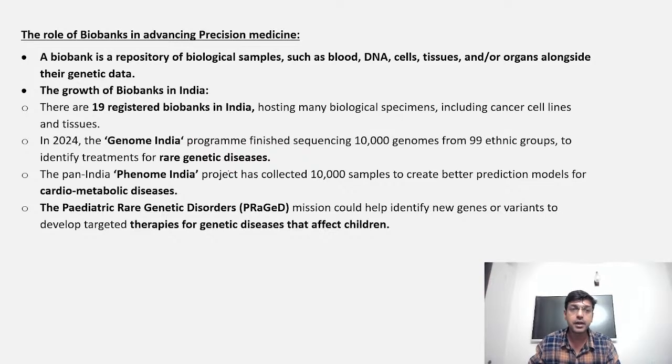It is a repository of biological samples such as blood, DNA, cells and tissues, which will help you to trace the lineage, as well as the genetic makeup of the individual. And if somebody is facing a genetic problem, then this biobank will provide certain data which will help us in developing precision medicine.